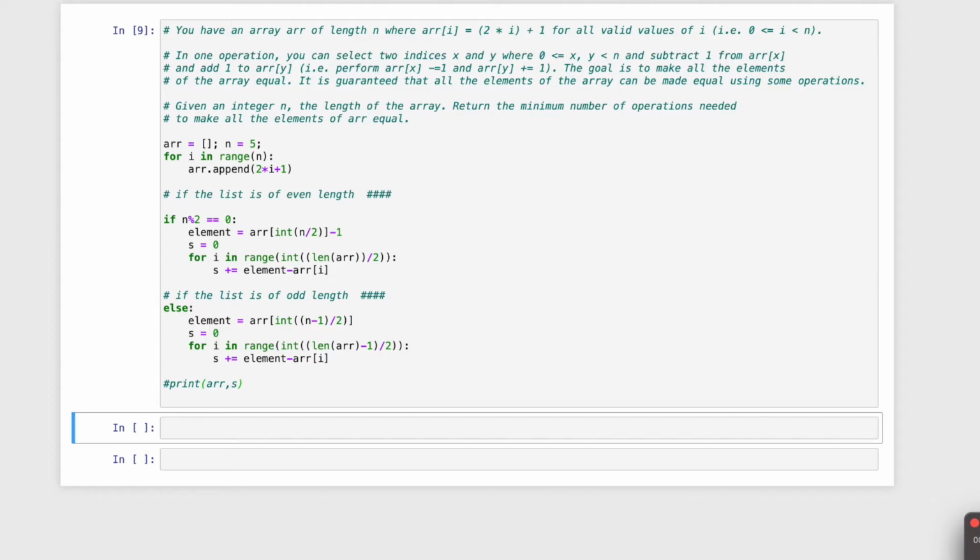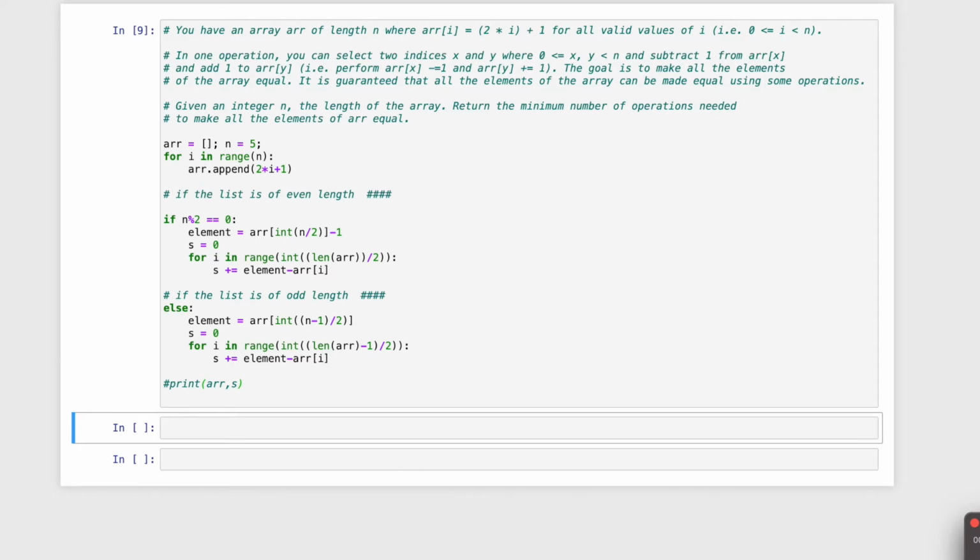Alright guys, so here we are going to solve a problem from Leetcode, and the problem is something like this. Suppose you have an array of length n where the ith element of the array is 2i plus 1. So the zeroth element will be 1, then the first element will be 3, then the second element will be 5, like that. The array goes on like that, for all i between 0 and n, it can start from 0 and it is less than n.